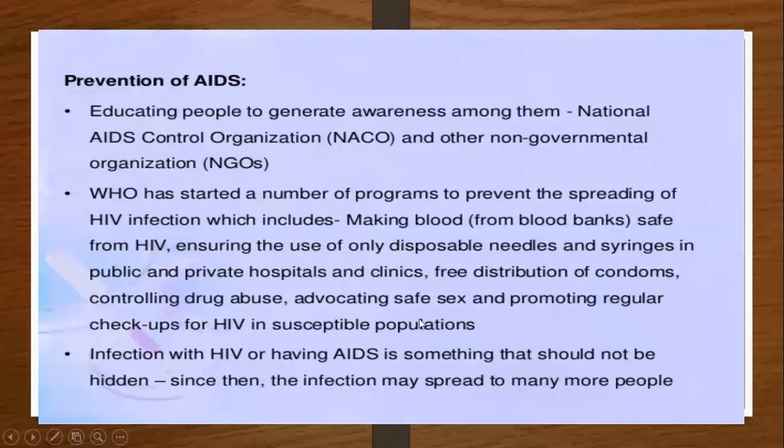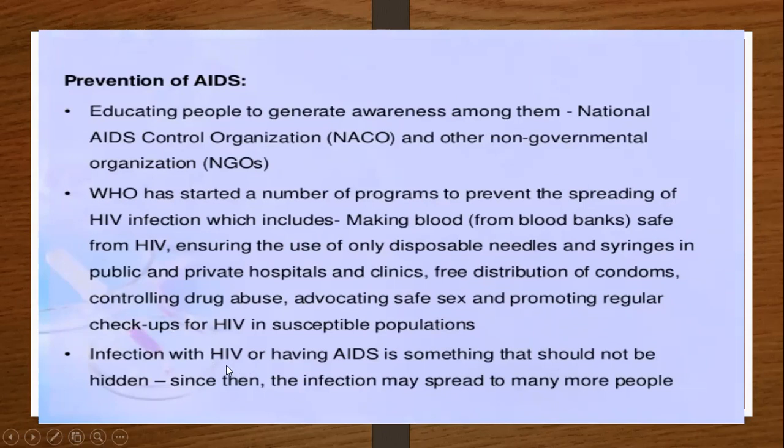A person must have safe sex with the partner, because if a person has HIV infection, it is easily transmitted from that infected person to the healthy one. Then, infection with HIV or having AIDS is something that should not be hidden, since otherwise the infection may be spread to many more people. Whenever a person gets the HIV infection, they should not hide it.